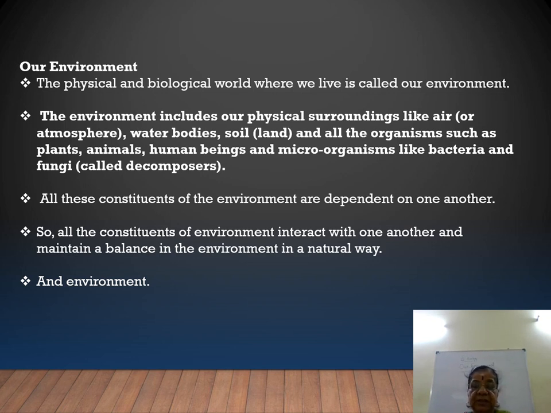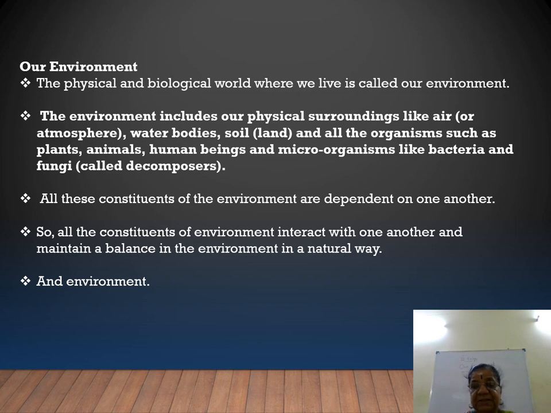So those organisms which eat plants are normally called consumers. Now we say plants prepare their own food, so they show autotrophic nutrition. All other animals and non-green plants depend on green plants for their food. So they are called heterotrophs, depending on other plants, green plants. So these heterotrophs are the consumers.